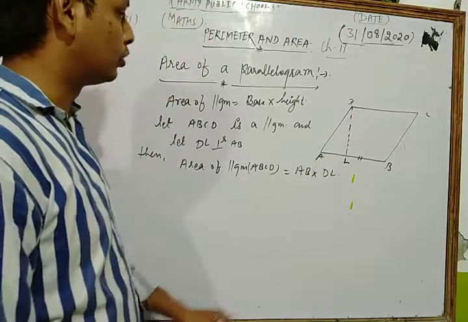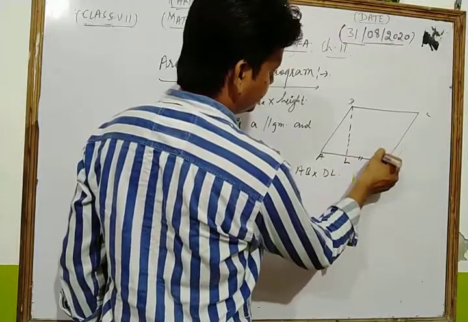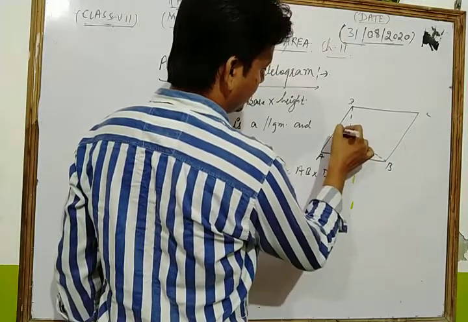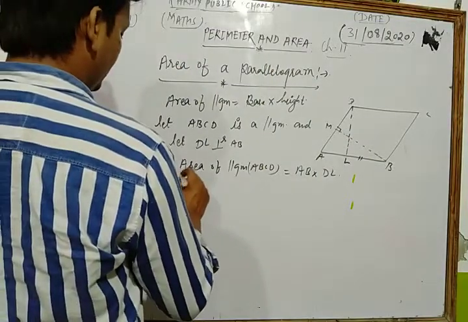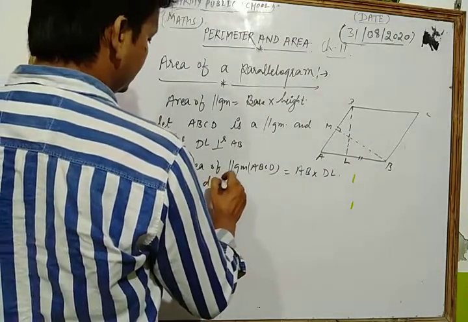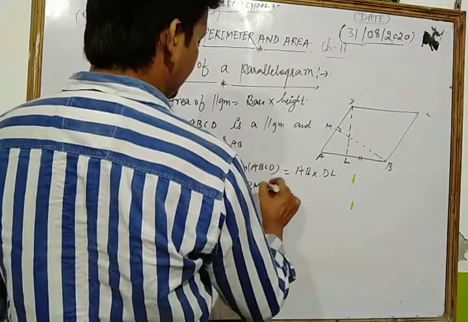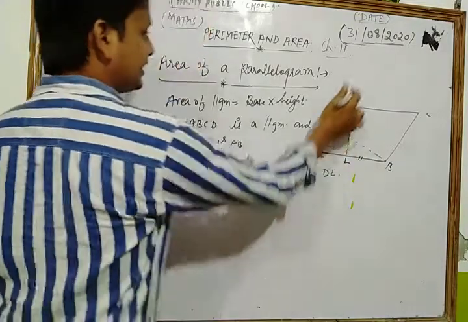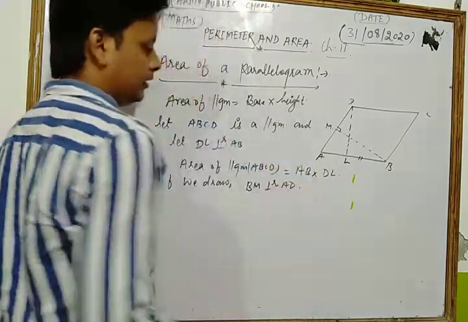Okay, now look again at the figure. Suppose we draw BM perpendicular to what? BM perpendicular to base AD.